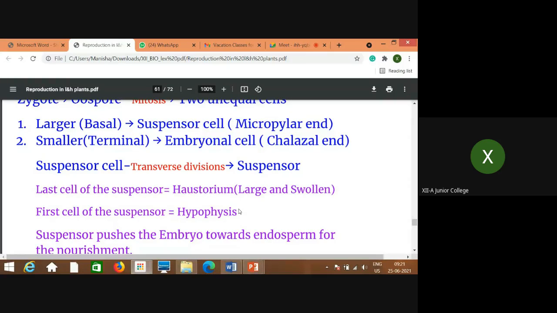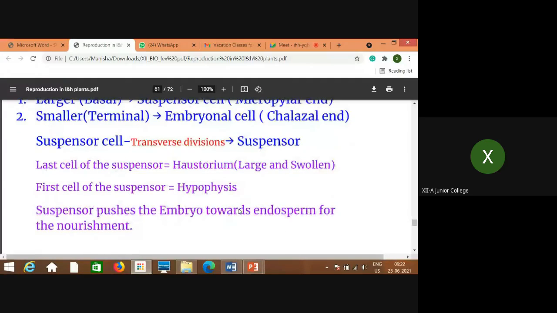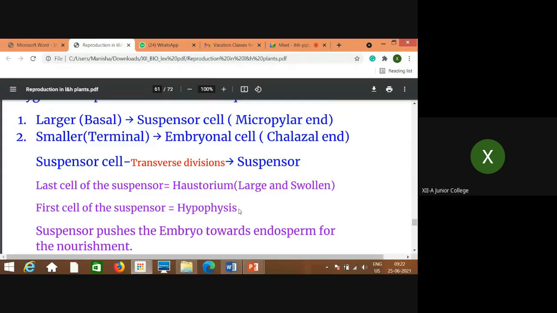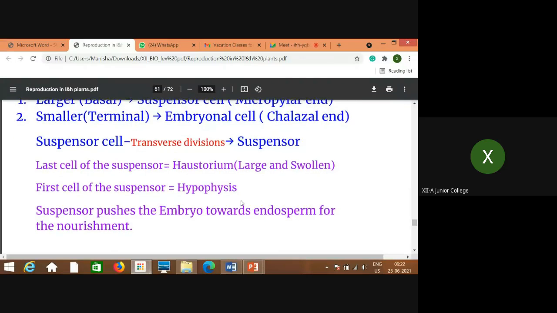First try to understand what I am telling, and then look at the diagram later. I will also come back to those diagrams. So the large basal cell, which is called the suspensor cell, by transverse division gives rise to the suspensor, and that is towards the micropylar end.